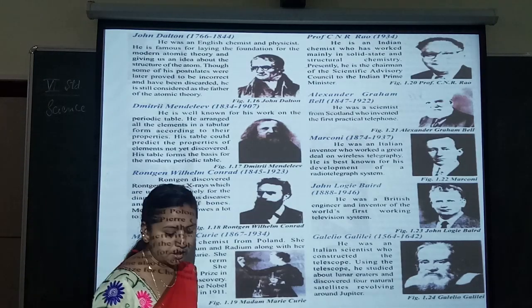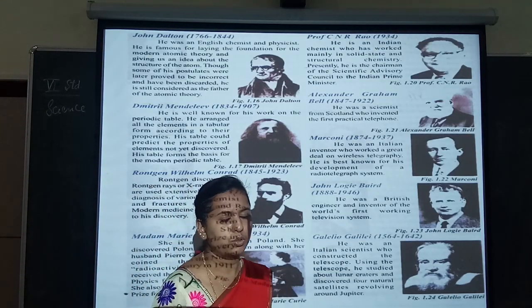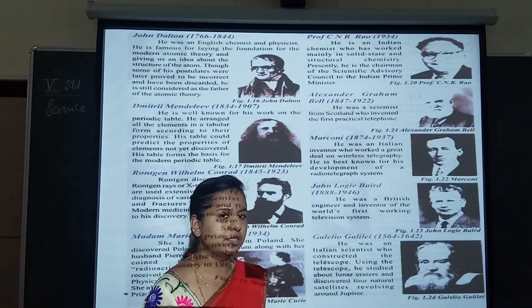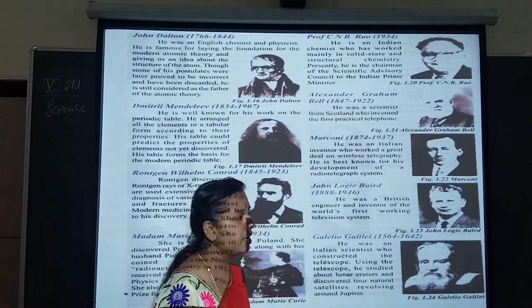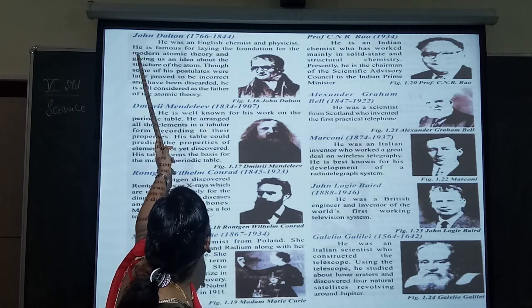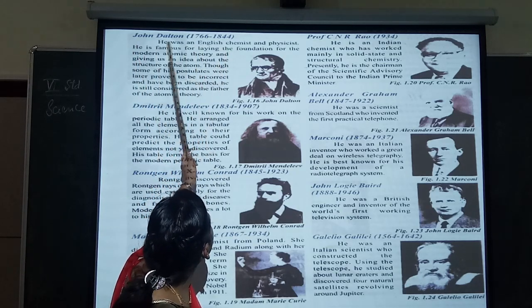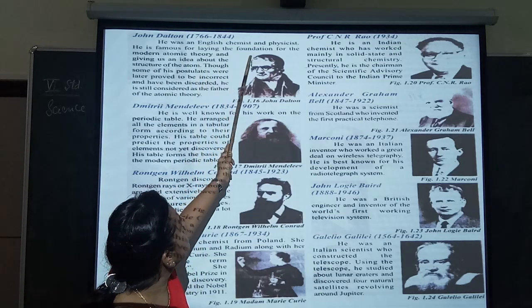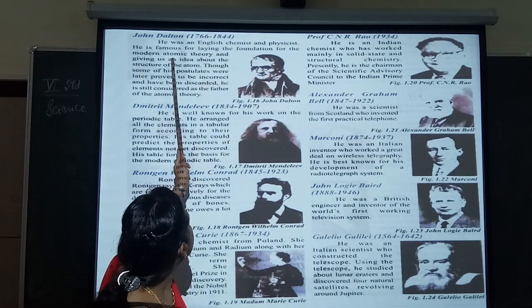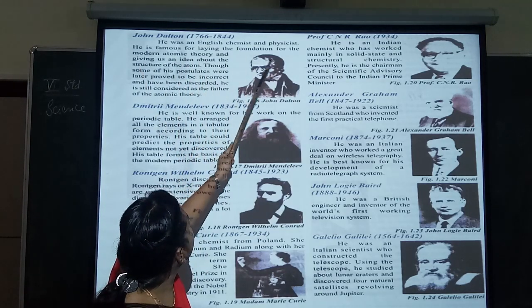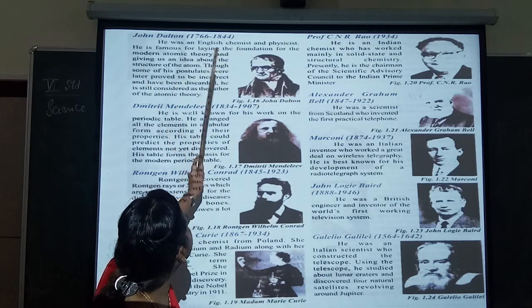Good morning, children. In the previous class, I taught you about the scientists. I am going to continue with John Dalton, 1766 to 1844. He was an English chemist and physicist. He is famous for laying the foundation for the modern atomic theory.